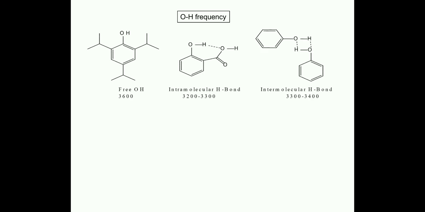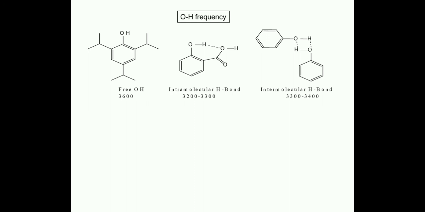Now if we compare the OH frequency, the hydroxy frequency, we need to understand three basic hydroxy groups: first, free hydroxy group, second, intramolecular hydroxy group, and third, intermolecular hydroxy group. The free hydroxy group has greater frequency than intramolecular and intermolecular. Why? Because the free hydroxy group doesn't form hydrogen bonding, so it is completely free and can show its own frequency.